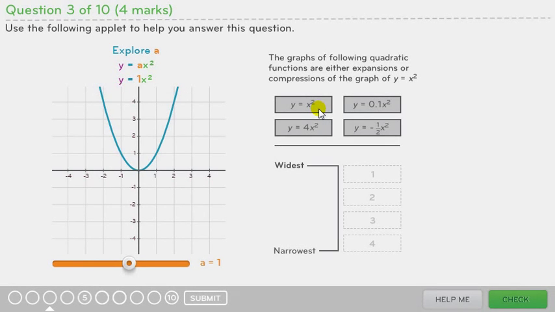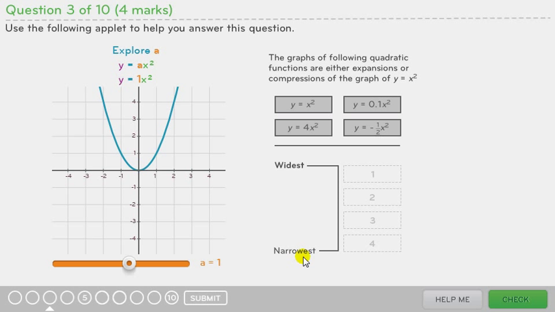In this question, you need to evaluate the four functions: y equals x squared, y equals 0.1x squared, y equals 4x squared, and y equals negative 1/2 x squared, and determine which ones open the widest and which ones open the narrowest. We can do that by evaluating each one of their a values.